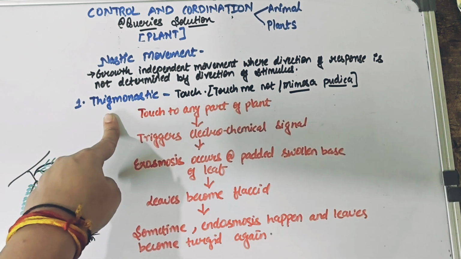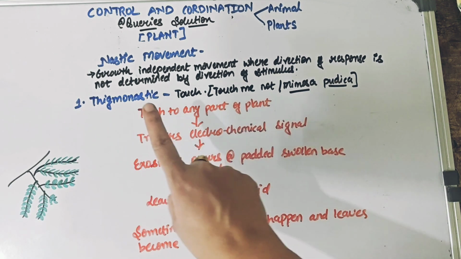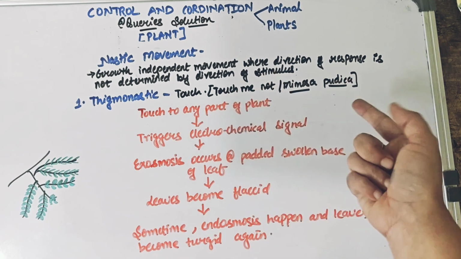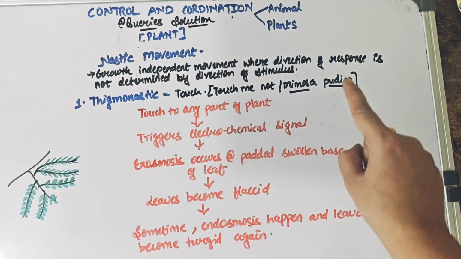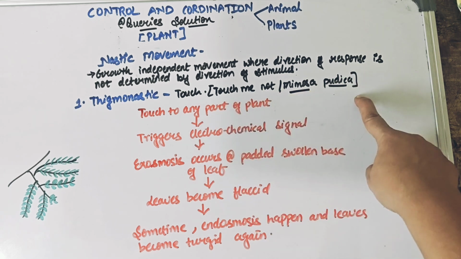So the stimulus remains the same. The stimulus over here is the touch, and in this case the plant is responding because of a touch that has happened. You would have seen the touch me not plant. It is also known as Mimosa pudica.